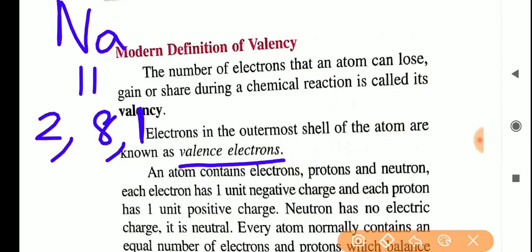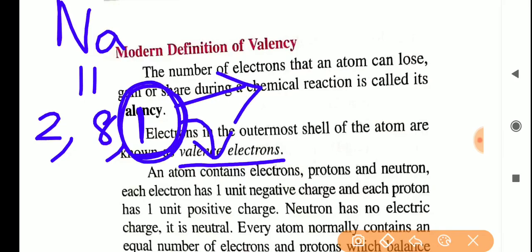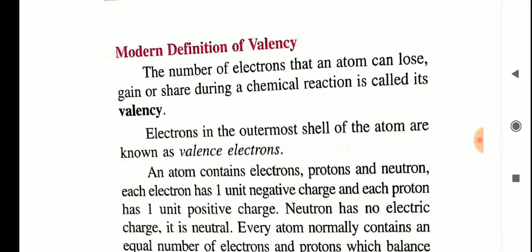So the electron present in the last shell is known as valence electron. The electron present in the outermost shell of an atom is known as valence electron. Don't get confused between valency and valence electron. Valency means the number of electrons that an atom can lose, gain or share during a chemical reaction. And valence electrons mean the number of electrons present in the last shell.